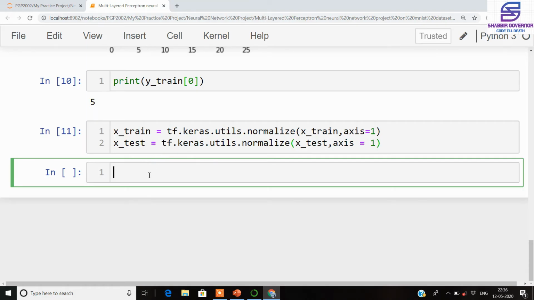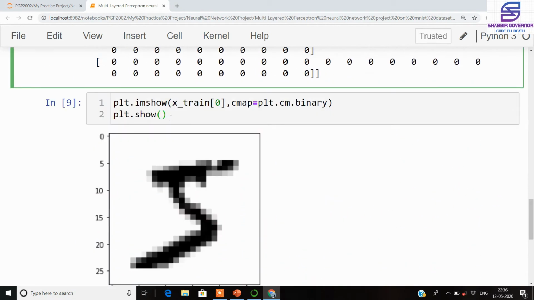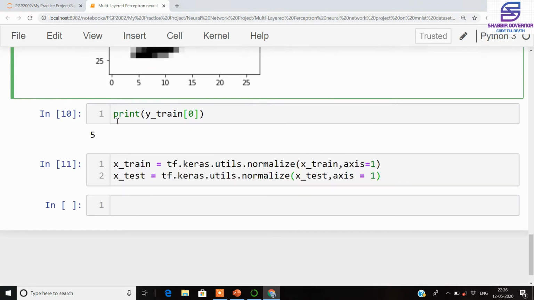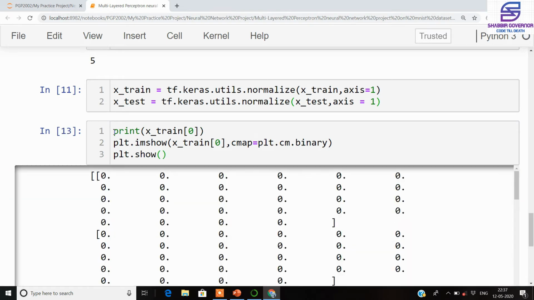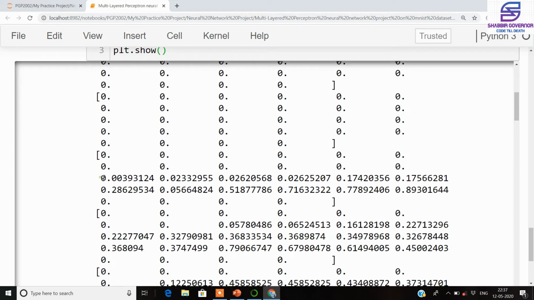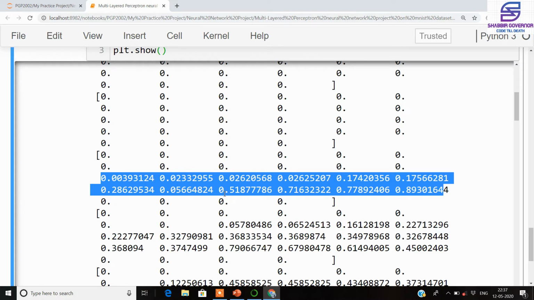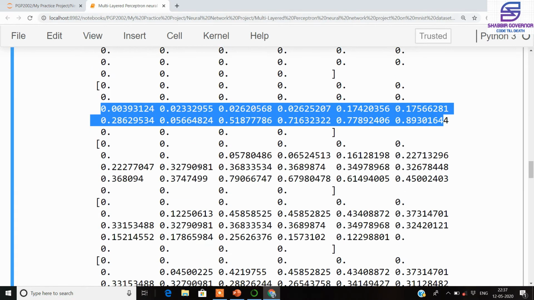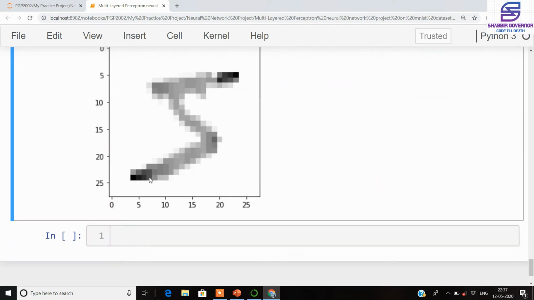Since we have now normalized the image, we look at the same image again. We just copy these two lines and paste them here, and now you can see all the pixel values of the image have been normalized and are between 0 to 1, and none of the pixel values is greater than 1 here. But the final result of the image is still looking like a five. So normalizing has not resulted in much loss of data for the specific image.